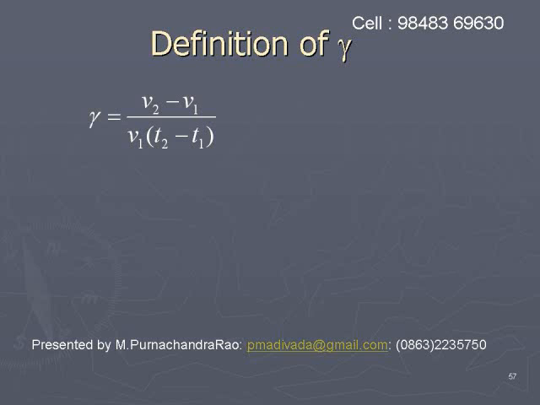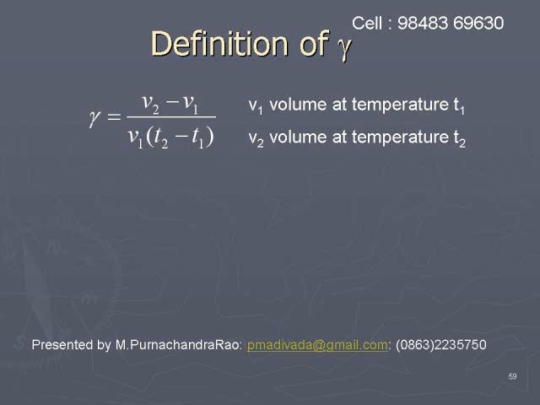Definition of gamma. The relation for gamma is gamma equal to (V2 minus V1) divided by V1 into (T2 minus T1), where V1 is volume at temperature T1, and V2 is volume at temperature T2.